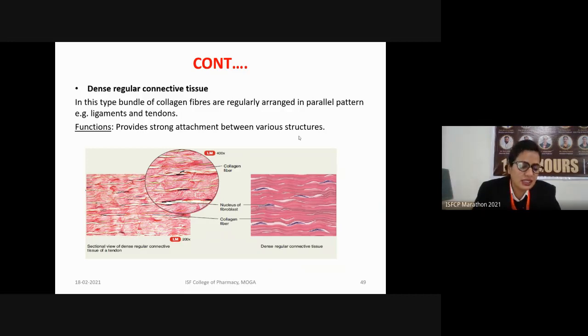As I told you earlier, a ligament is a structure which joins the bone to the other bone, and on the other hand, a tendon is a structure which joins the muscle to a bone. So, the function of this dense regular connective tissue is to provide the strong attachment between various structures.